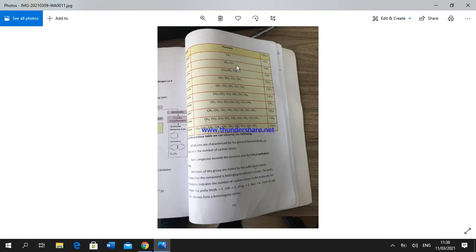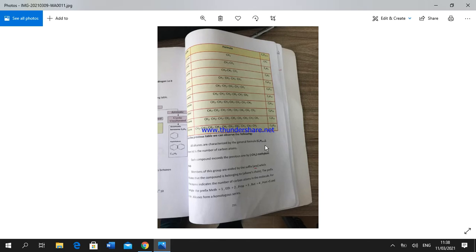We have many examples of alkane compounds: methane, ethane, propane, butane, pentane, hexane, heptane, octane, nonane, and decane, the last one. By studying this table, we observe that all alkanes are characterized by the general chemical formula CnH2n+2, where each compound exceeds the previous one by a methylene group, which is symbolized by CH2.